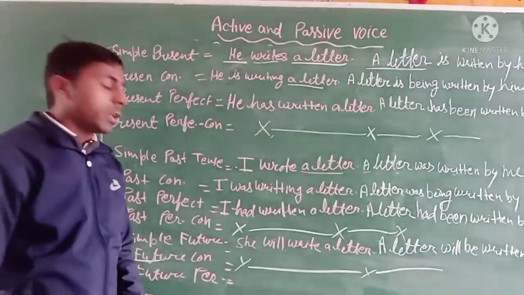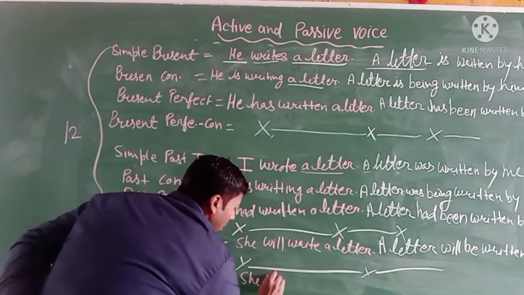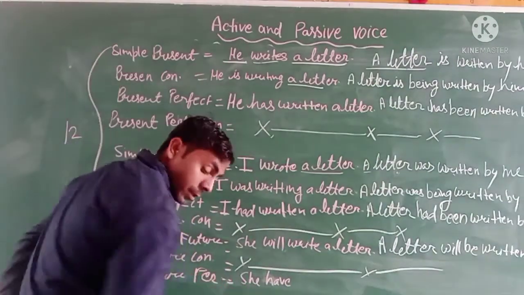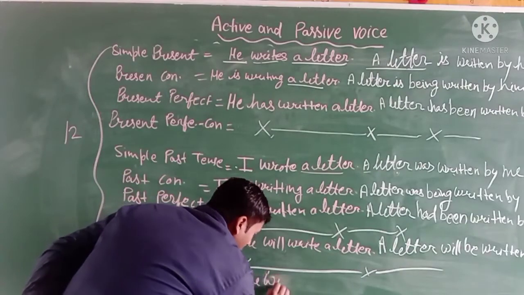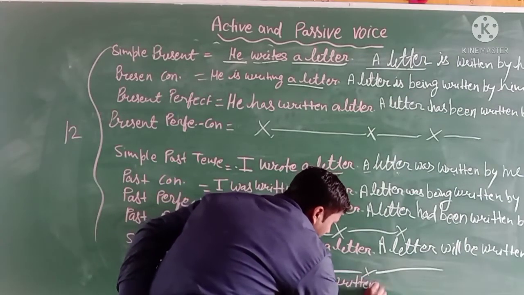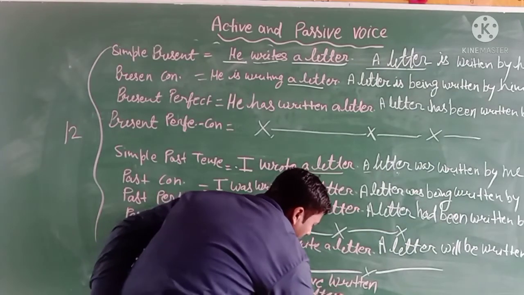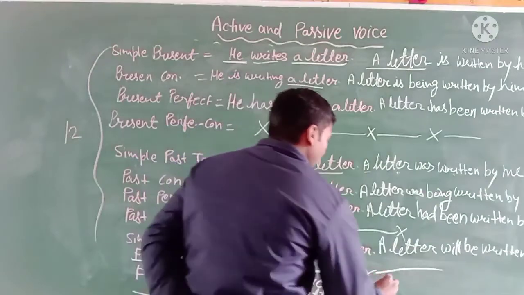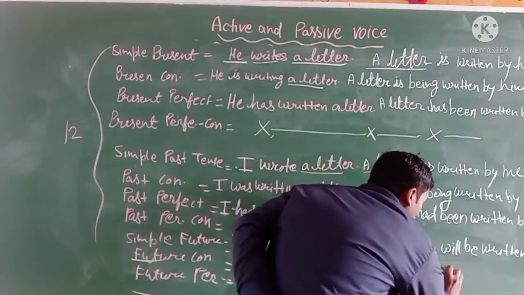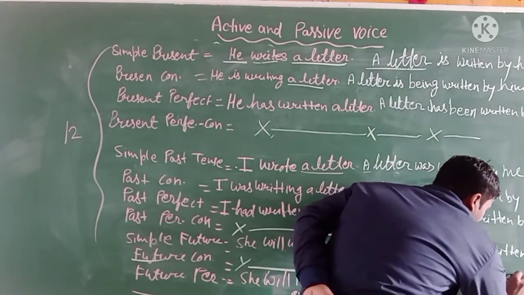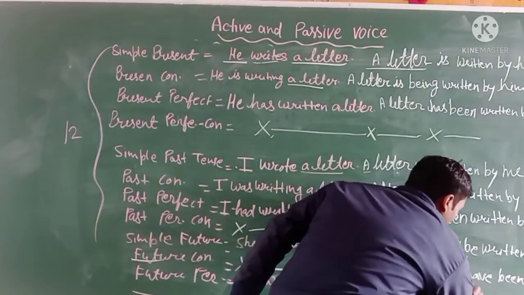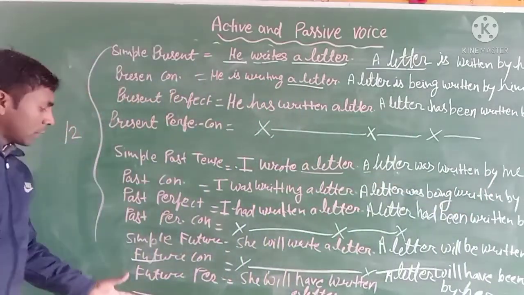I will take a single example of the future perfect tense: she will have written a letter, and its passive voice will be: a letter will have been written by her. And last is future perfect continuous tense.